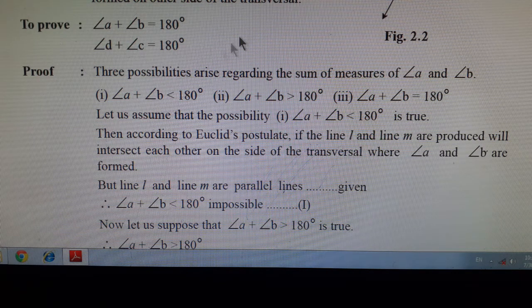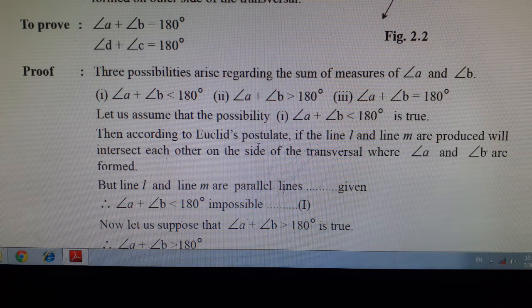For these two angles, we consider three possibilities. First is angle A plus B is less than 180, or second possibility is angle A plus B is greater than 180, and the remaining third possibility is angle A plus B is 180. Let us assume the first possibility, that angle A plus angle B is less than 180, is true.